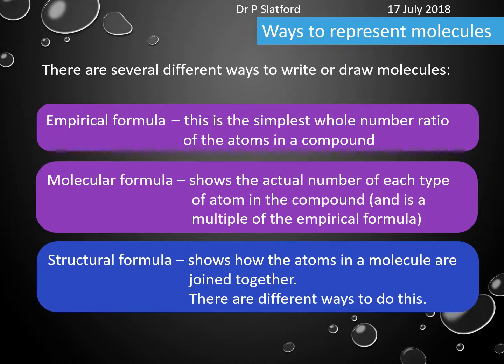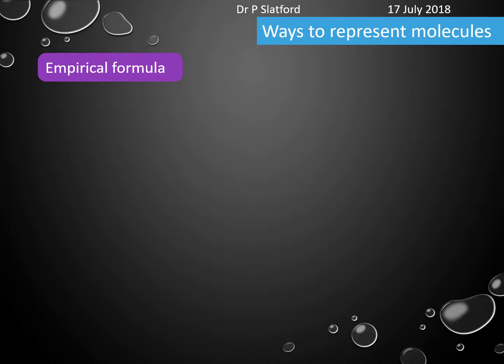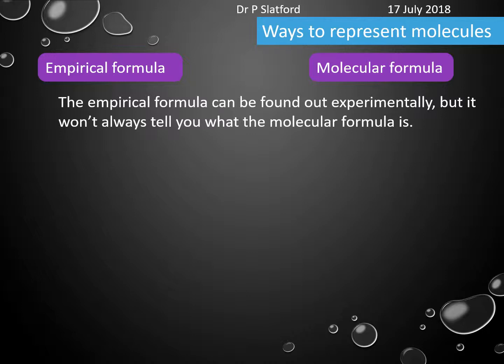And then we've got a structural formula, okay? And that shows how the atoms in a molecule are actually joined together. And there's going to be different ways of doing that, and I will show you that in due course. But let's look first of all at the empirical formula and the molecular formula, okay? Well, the empirical formula can be found out experimentally, but it won't always tell you what the molecular formula is, okay? And if you carry on doing chemistry, you will do a unit called quantitative chemistry, and you will be given data where you can work out what the empirical formula is.